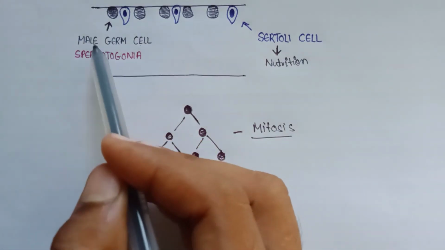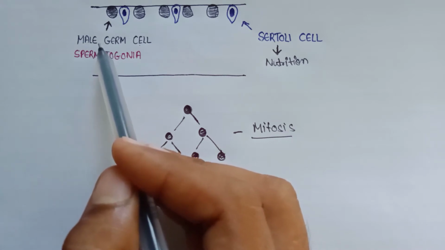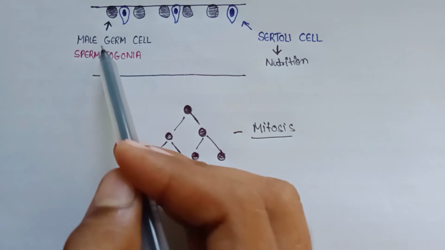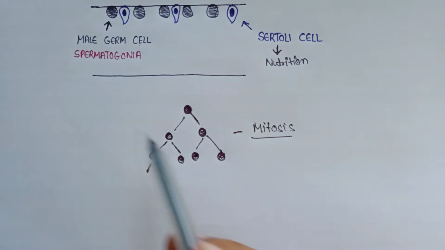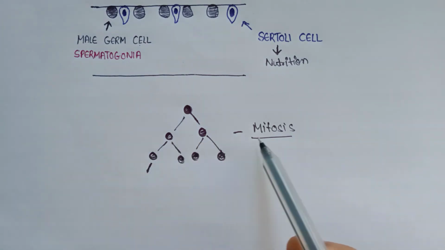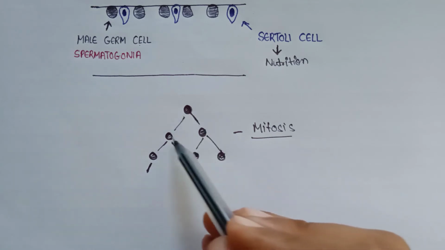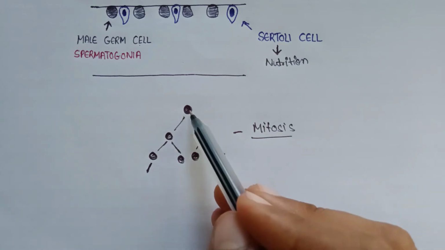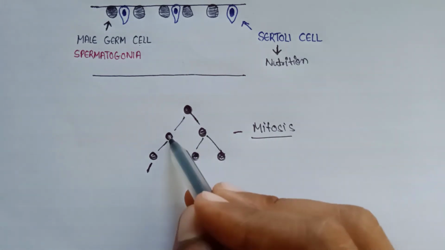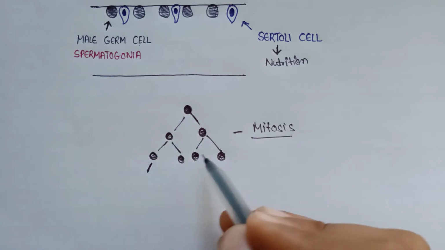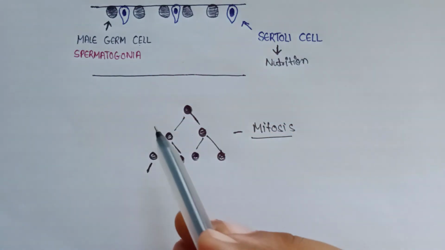Now this male germ cell will undergo meiosis and form 4 sperms. But before it undergoes meiosis, the male germ cell will undergo mitosis, and it will produce some additional copies of itself. Like this, I have shown. The one male germ cell will divide and form 2 male germ cells, and these will further divide and form another 4 male germ cells. These all are male germ cell copies.